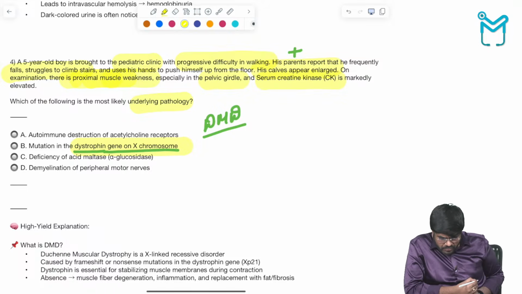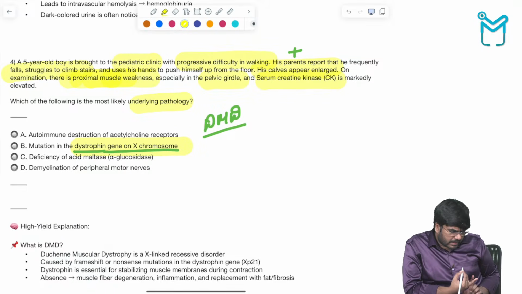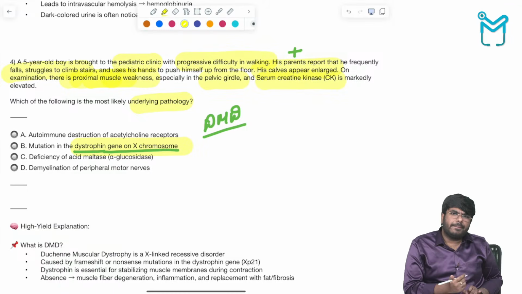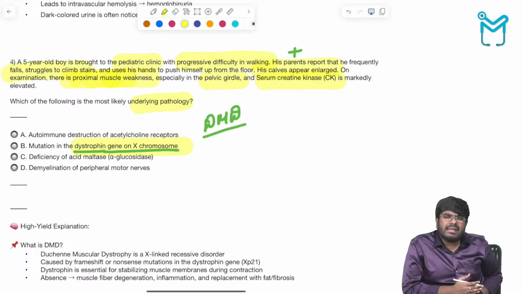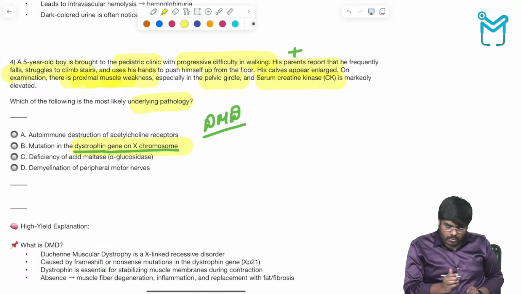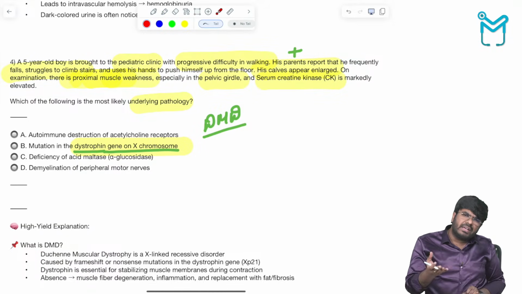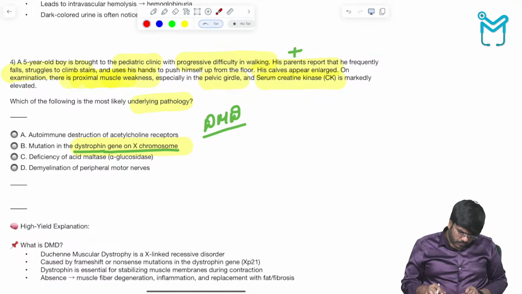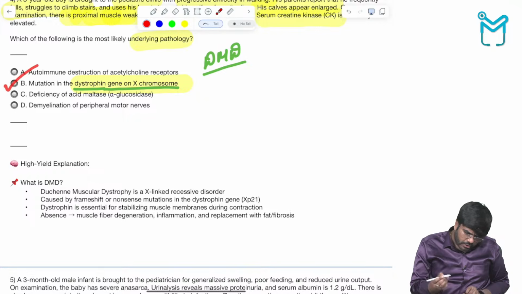So the important things are pseudo calf hypertrophy, Gower sign positive, and muscle weakness. Muscles are dying, so when the muscles are dying, myoglobin will leak. Creatine kinase will leak from the muscles. That myoglobin will leak into the blood, and that will lead to myoglobinuria also. So what is the answer here? The answer is mutation of the dystrophin gene.